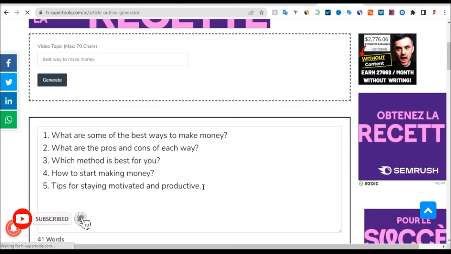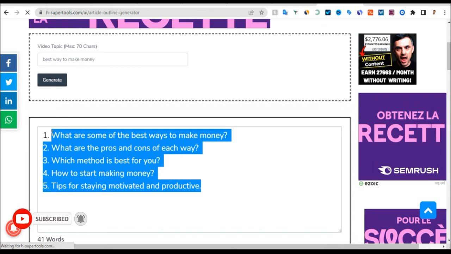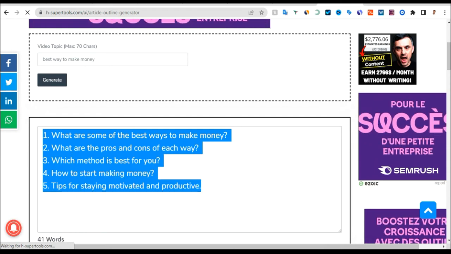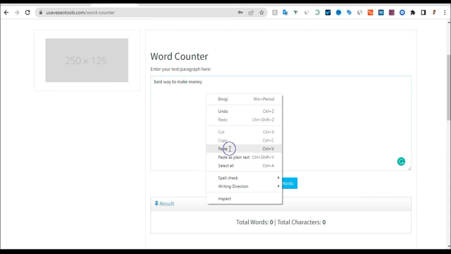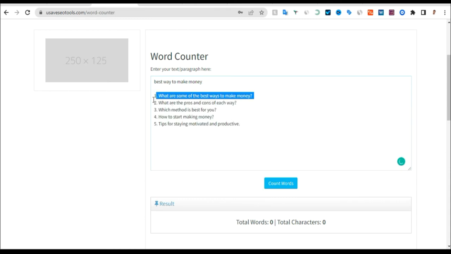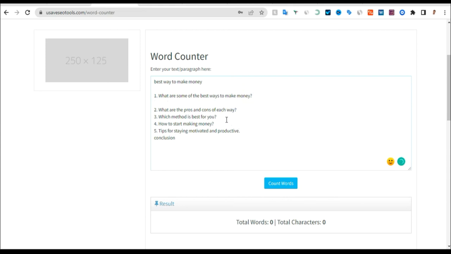Let me say, for example, you want to use this. You can just copy it and come and put it here. Come to USafe SEO tools and just paste it down. Now this will be the topic of your article, of your blog. At the bottom you can put a conclusion, because if you write an article, you need to make sure you have a conclusion. So we can put a conclusion here. Now that we have a conclusion for this blog, what we can do is go and start writing an article for each topic of this blog.